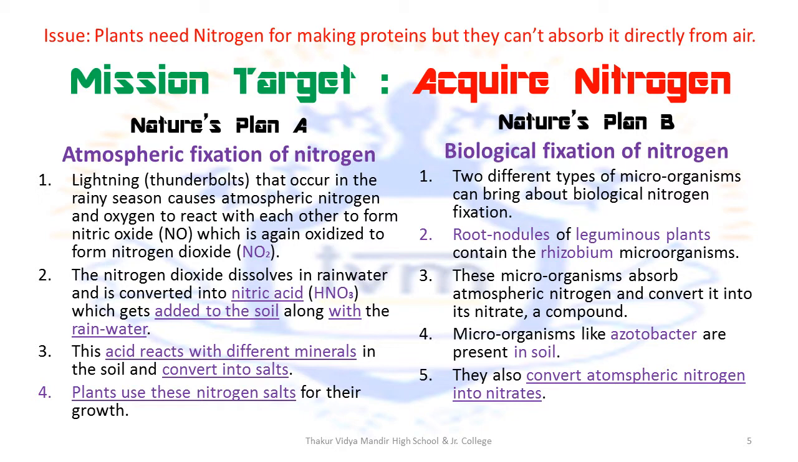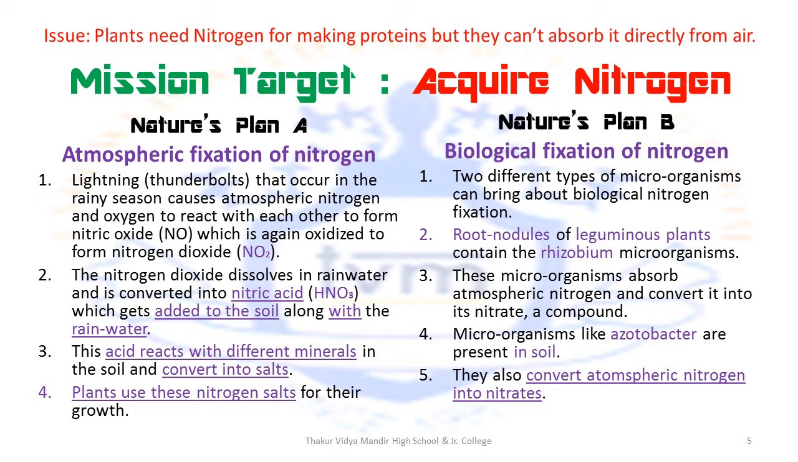In this, there are two different types of microorganisms known as rhizobium and azotobacter that will play an important role. Both of them have a property that is characteristic to them, that they can convert atmospheric nitrogen into nitrates, which can then be absorbed by the plants.